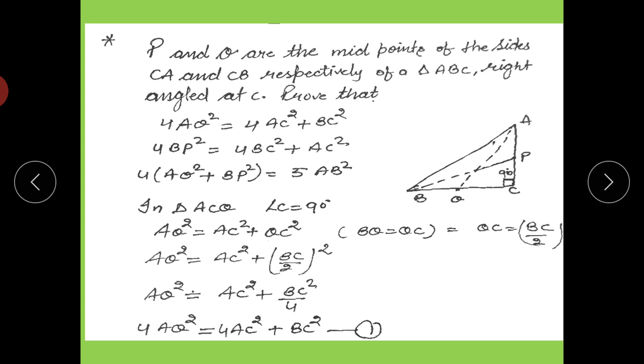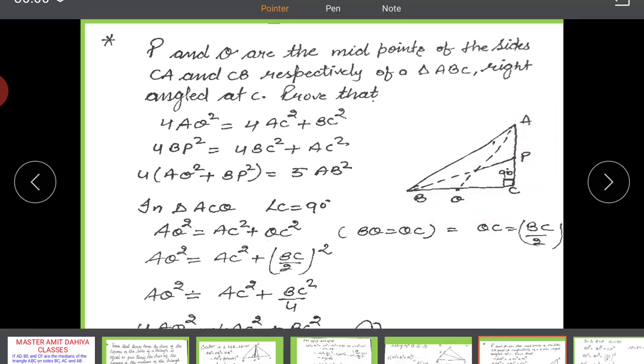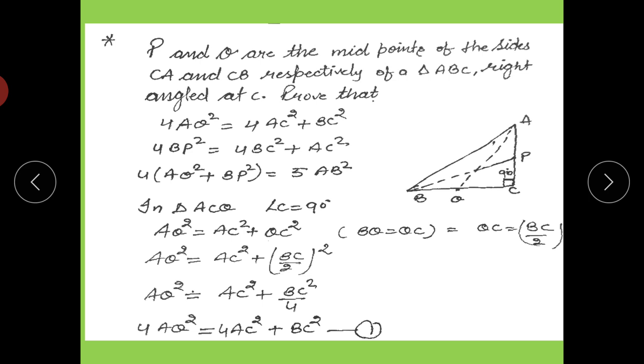If they are midpoints, then AP is equal to PC, which is half of AC, and BQ is equal to QC, which is half of BC.